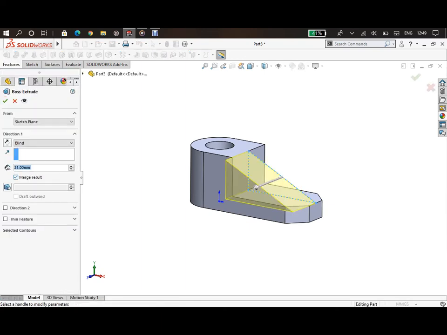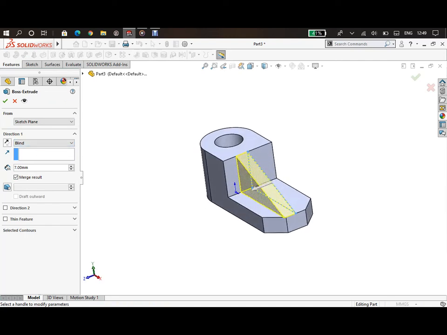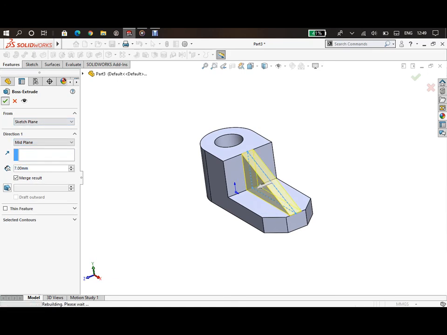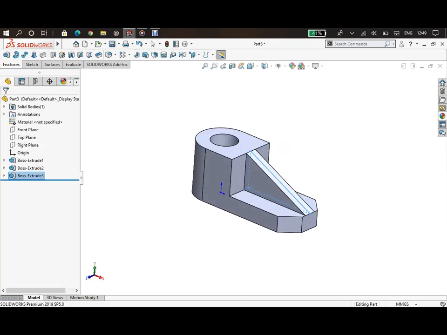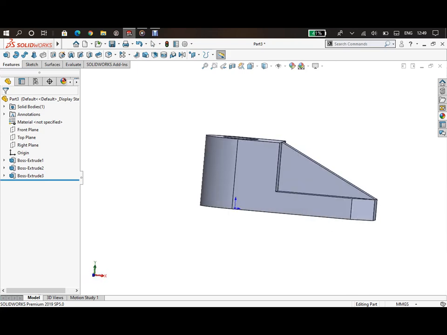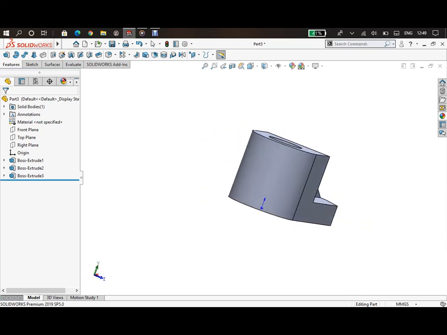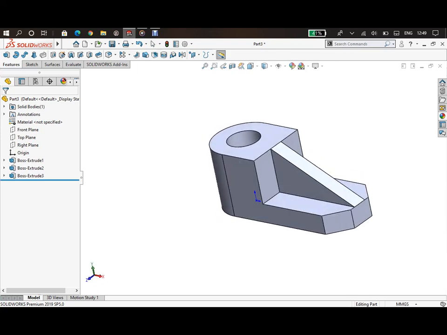Now we will extrude it by 7 mm. We will extrude it in both directions equally. So we will select mid plane. Now click OK. So this is our component. And now it is ready.